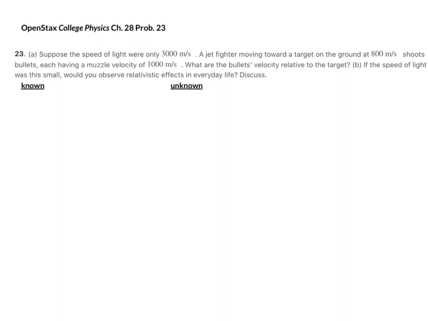So let's write down our knowns and unknowns. We're dealing with several different velocities, and we have to label them carefully so that we don't mix them up. So the first velocity is the speed of light. So c is given as 3,000 meters per second only. And then a jet fighter is moving towards a target on the ground at 800 meters per second. So the 800 meters per second are the velocity of the jet with respect to the target. So I'm going to label that as v jet relative to the target, and that is 800 meters per second.